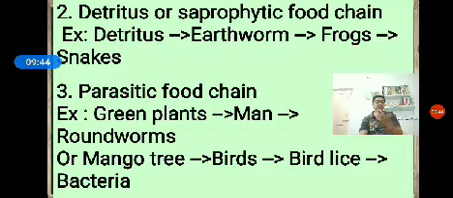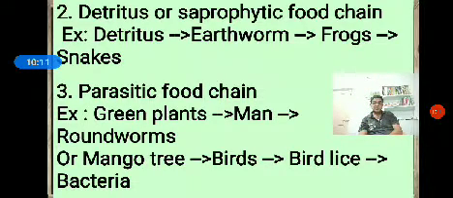The grasshopper occupies the second trophic level, the herbivores. These are terrestrial food chain examples. In the aquatic one, phytoplanktons are eaten by zooplanktons, fishes eat the zooplanktons, then snakes eat the fishes.